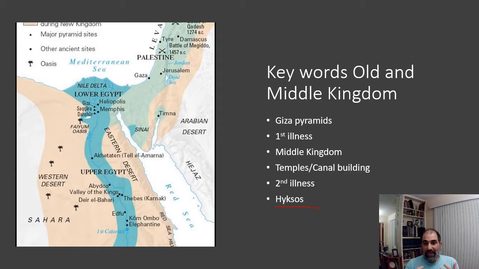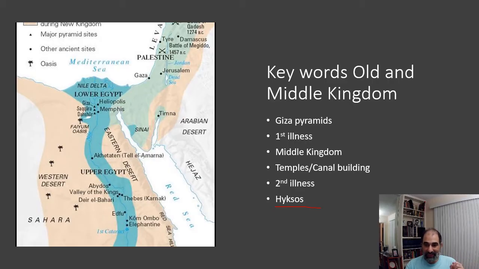And once they create an army, they either push the Hyksos out, or, I've read some accounts that the Hyksos were absorbed into Egyptian civilization and they absorbed some of their military technology as well. And they have an army, taking us to the New Kingdom. But when you have an army, then you tend to use it. And so the last big period I want to talk about is the New Kingdom, which is also sometimes referred to as the Empire Kingdom.